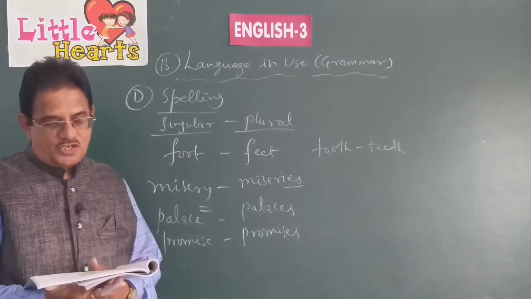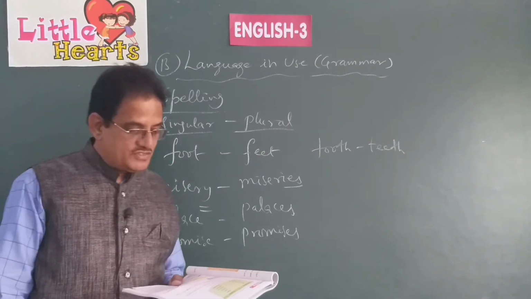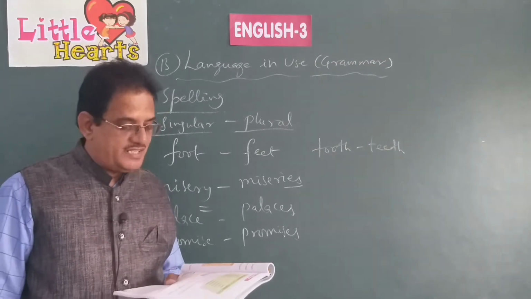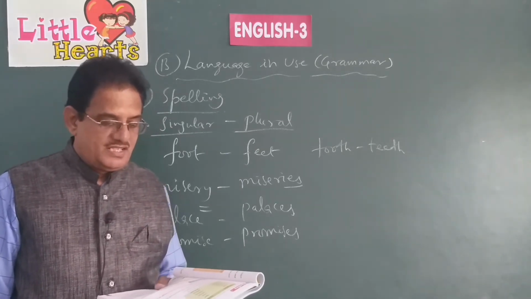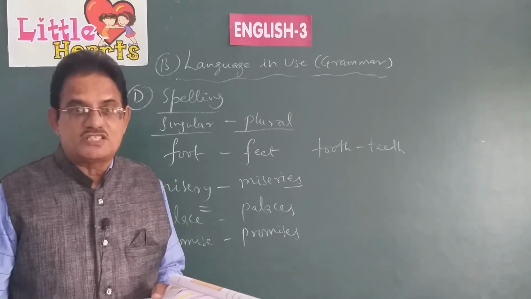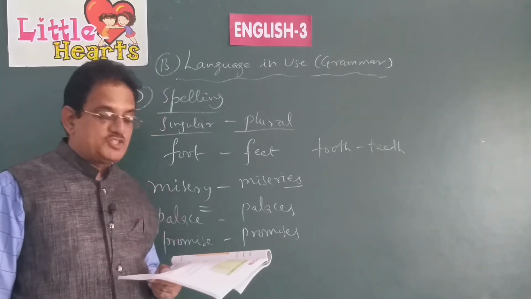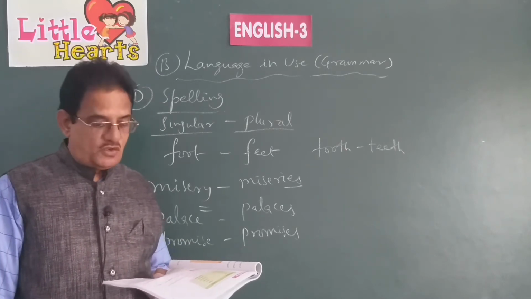Pronunciation. Look at these words and notice the sound of the underlined part in them. Wise. How is the letter S underlined there pronounced, children? Wise. Yes, Z sound. Peace. C is pronounced as S there. Peace. Magical. G is underlined there. G is pronounced as J.